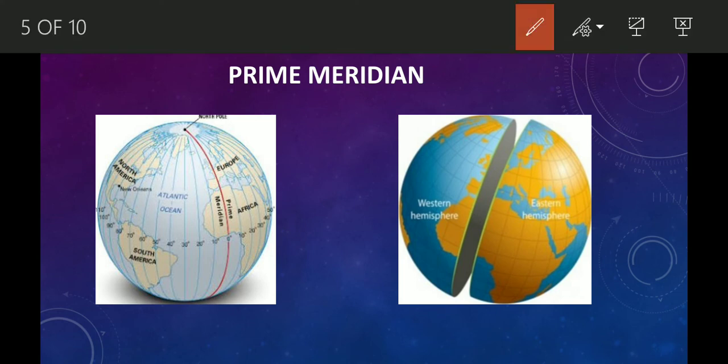Prime meridian is the line that runs through the middle of the earth. It passes through Greenwich near London. It divides the earth into two parts vertically. One part which is on the east side is called eastern hemisphere and the other part which is on the west side is called western hemisphere.